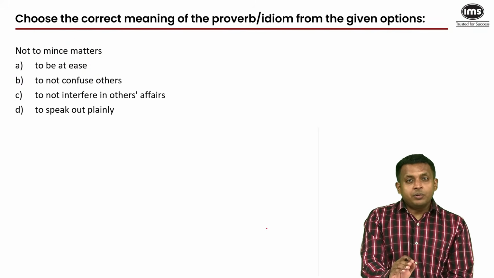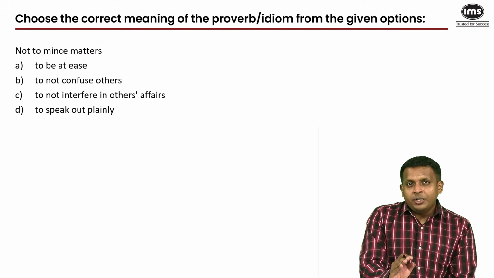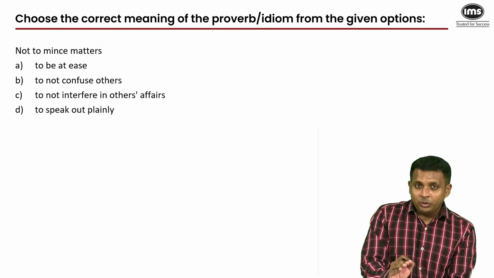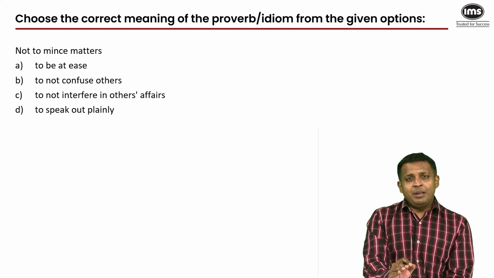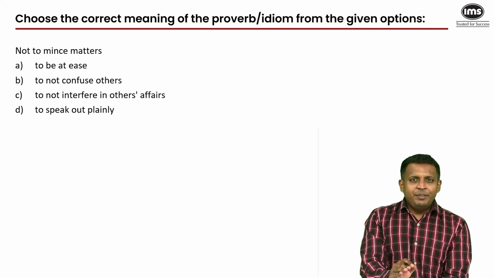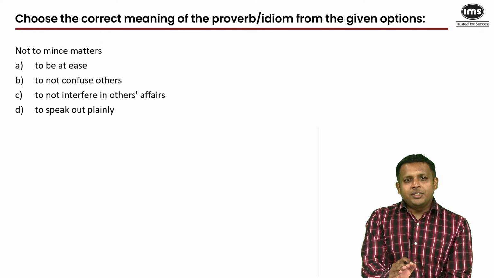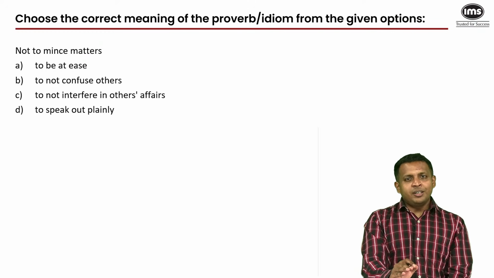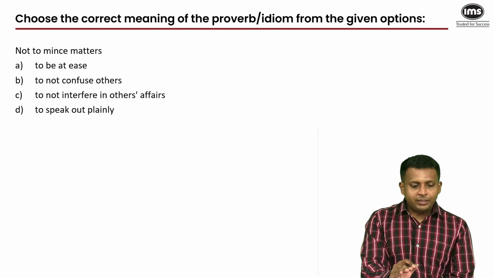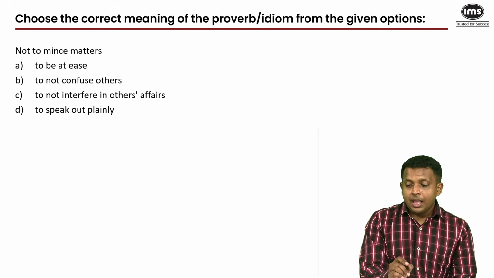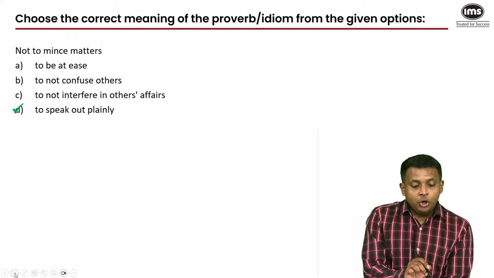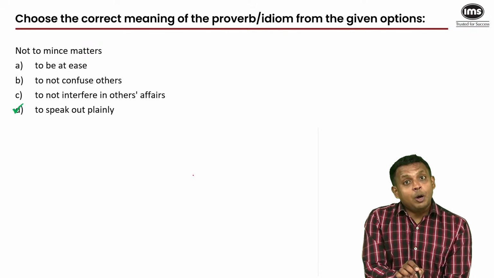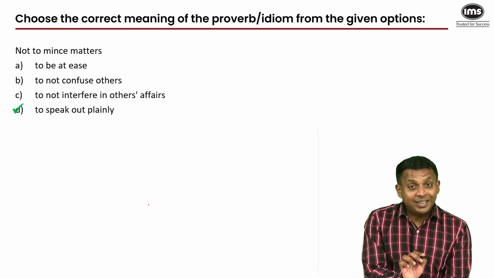Idioms. Not to mince matters. What do you do when you mince something? You cut it into small parts. What are we talking about mincing when we say we mince matters? It means maybe we have something very overwhelming and serious to tell someone, but we divide it into small bite-sized parts so that they can digest all our words and our information. But no, I don't want to do that. What do I want to do then? I want to speak out plainly. So I'll go with D. Not to mince matters is to speak out plainly. The answer is not negative, the idiom is.